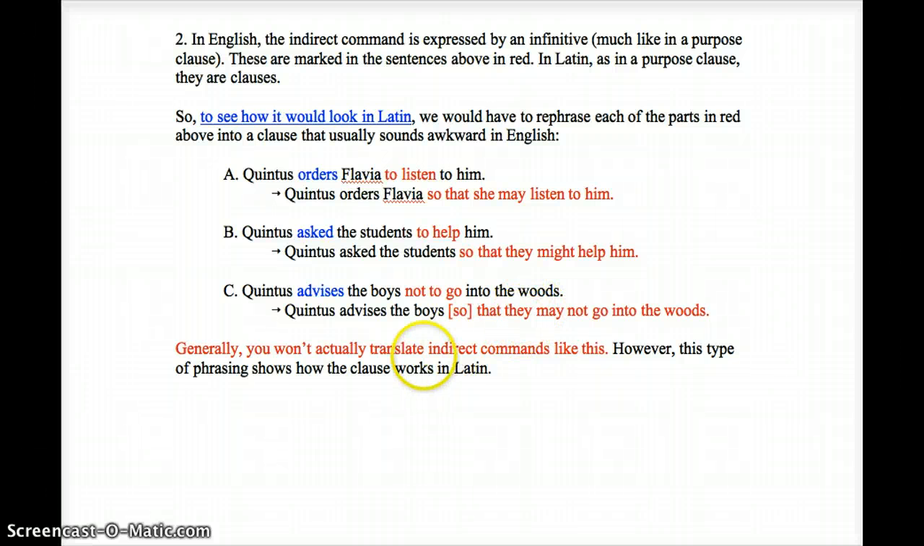Generally, you won't actually translate indirect commands like this. You can feel free to translate them with the infinitive, but in order to put them into Latin, you need to understand how they go together like this.